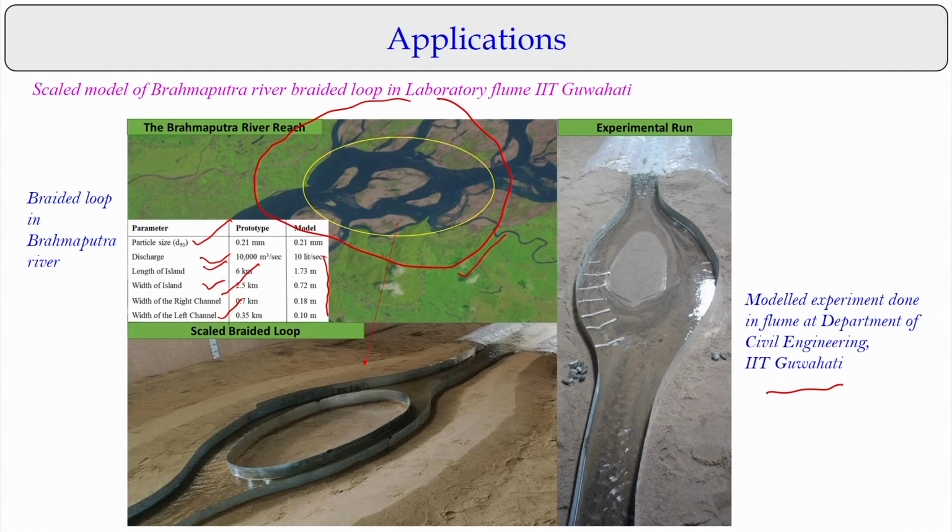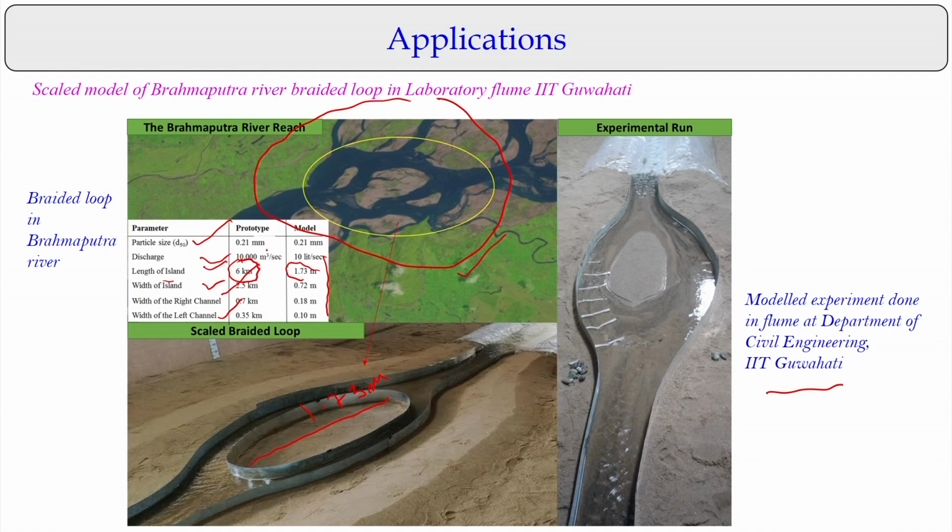For example, the length of the island at the prototype level is 6.5 kilometers, but the dimension we have put here is about 1.73 meters. That is what is called geometric similarity. So, we scale down the models with an appropriate scale.